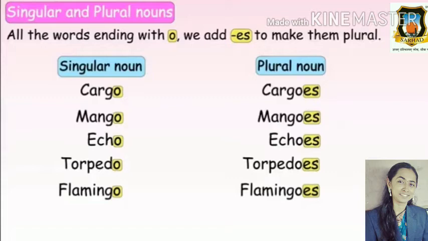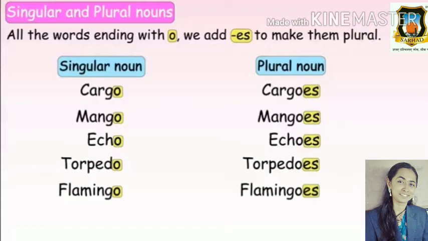Next is torpedo, and the plural noun of torpedo is torpedoes. The singular noun is torpedo and the plural of torpedo is torpedoes. Flamingo, and the plural noun of flamingo is flamingos. Flamingo, flamingos. So here are some words which end with the alphabet O.